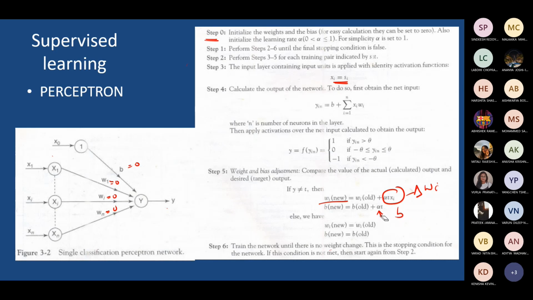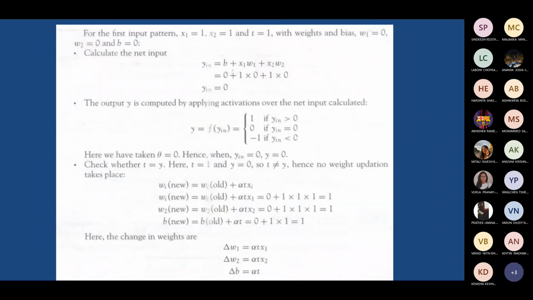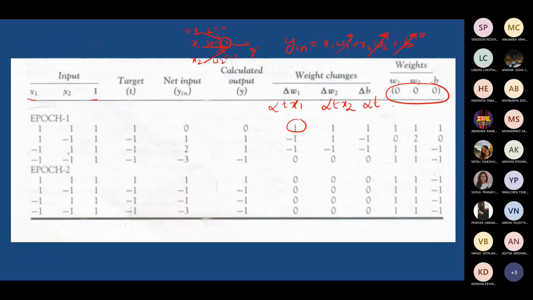Correct? Alpha t is delta B. Alpha t xi is delta W, or weight change. So this is what you have to calculate, alpha t x1. Alpha is 1, you know that we have set already. T is here. Alpha t x1 is 1, right? When you consider these three, you can write this as 1.